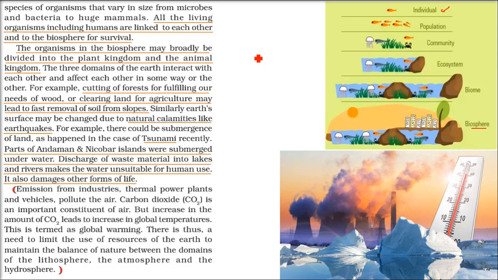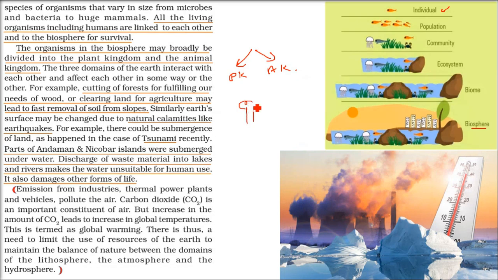There are different kinds of organisms which live here. We can divide them into two major parts. One is the plant kingdom, that is the Padap Jagat. The second is the Jeev Jagat, that is the animal kingdom. So plant kingdom and animal kingdom.